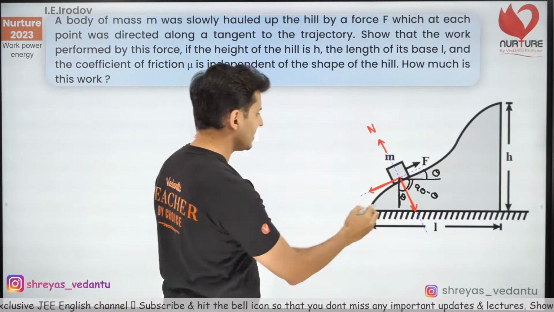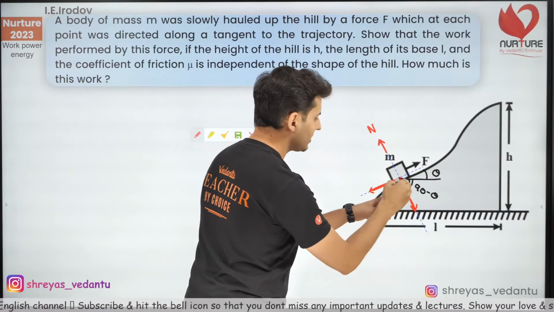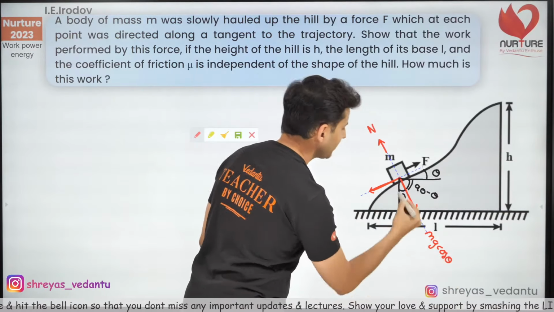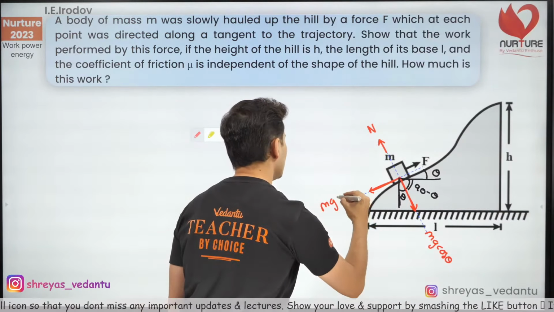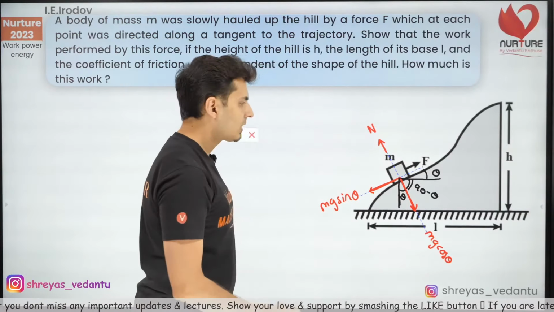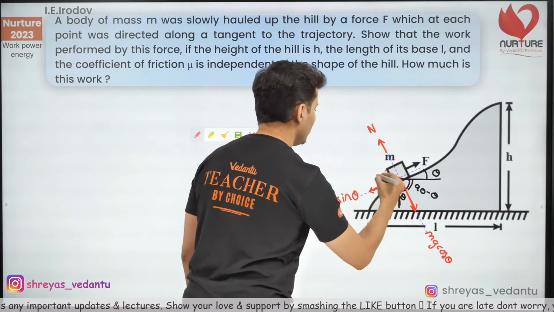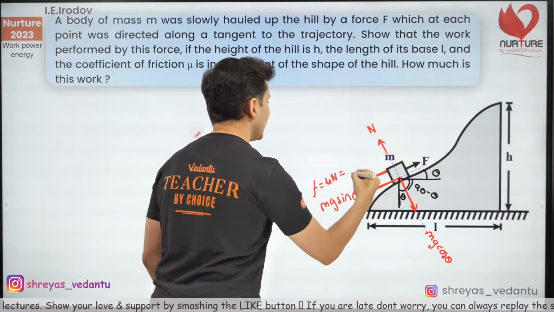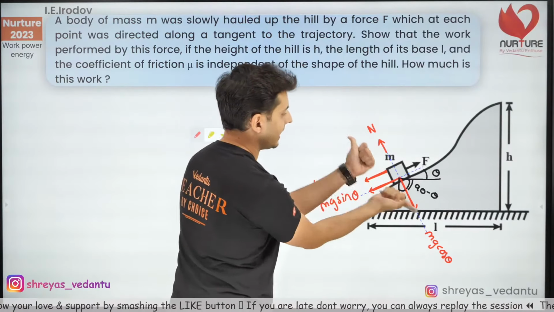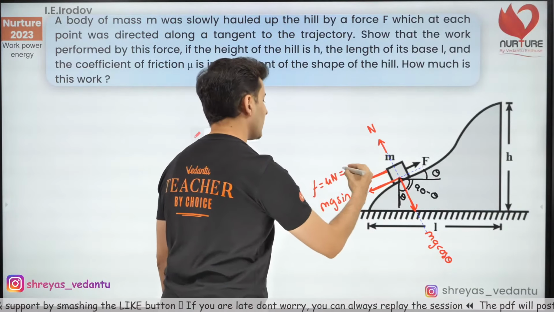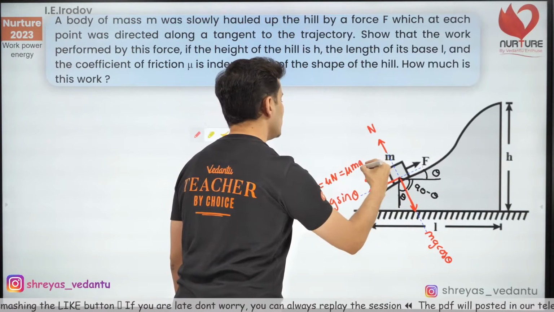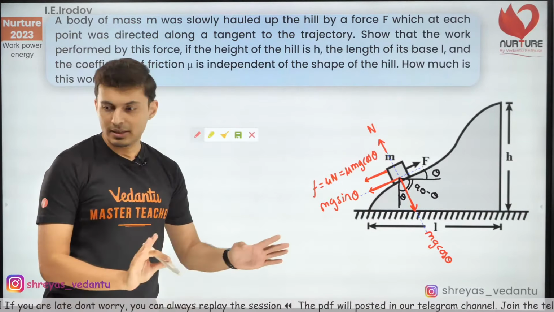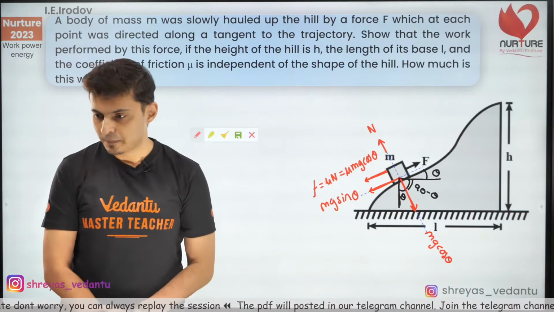So if mg acts downwards, there are two components: one will be mg cos theta, and the other one over here will be mg sin theta. There is only one force remaining, and that is friction, and this friction will be mu N, but N is mg cos theta. Look at that, N and mg cos theta are same, so this will be nothing but mu mg cos theta. So that's the value of the frictional force. I think till this point everybody is clear.